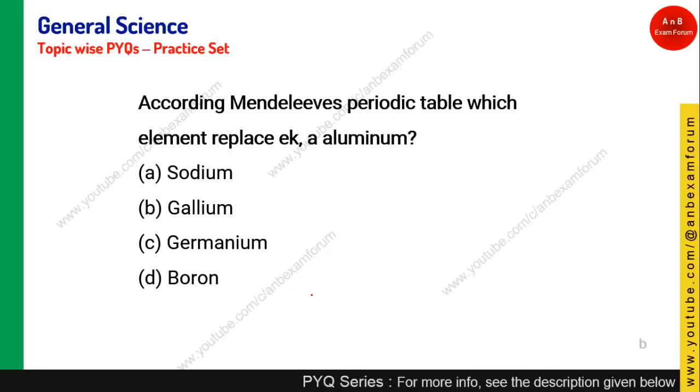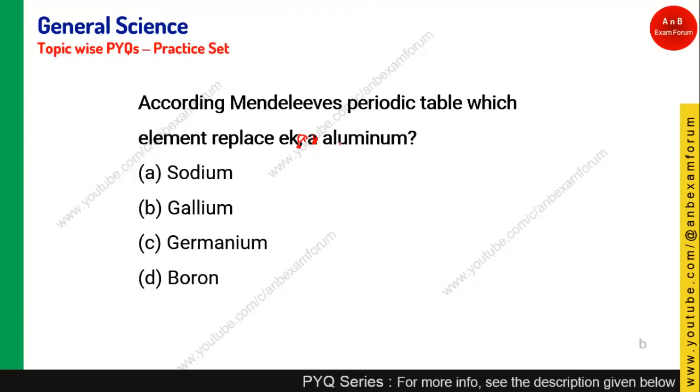According to Mendeleev's periodic table, which element replaced Eka aluminum? Okay, it is Eka aluminum. Eka aluminum has similar properties to aluminum. So Mendeleev's periodic table has a characteristic that he left some gaps in his periodic table, and he proposed that the element which will be found in the coming years will have similar properties to this element.